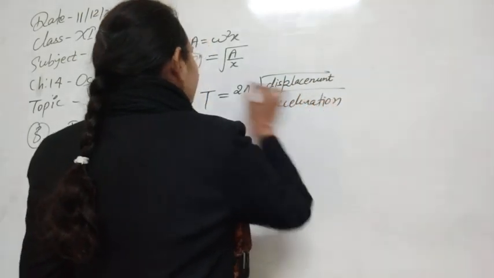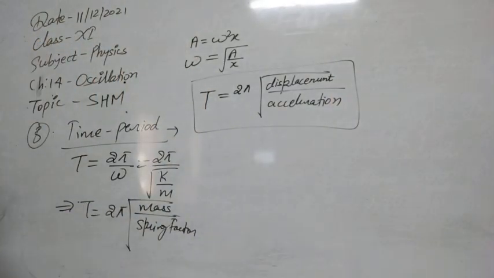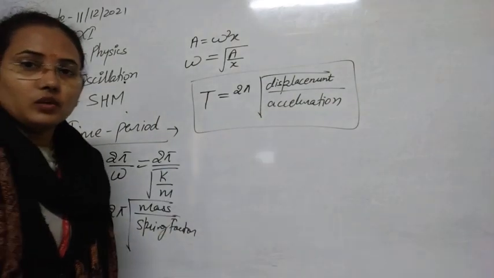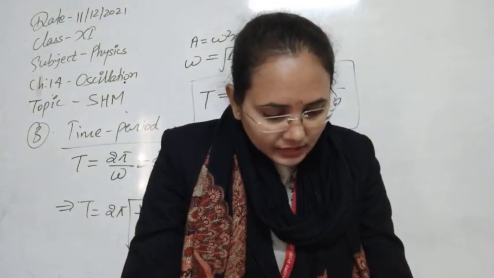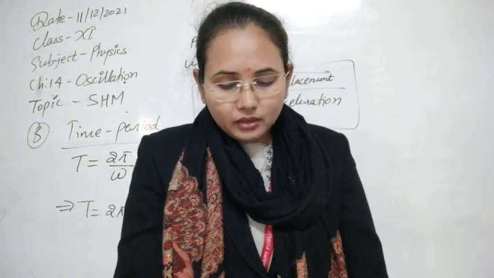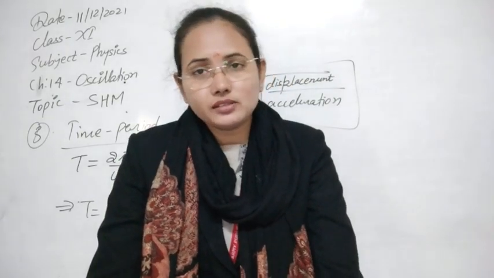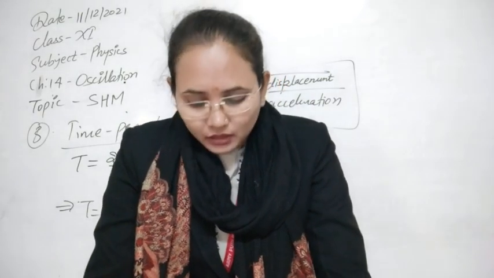So the time period is also given as T is equal to 2 pi root of displacement upon acceleration. It means if we know the displacement and acceleration of the particle, we can easily calculate the time period of the system, that is the time taken by the particle to execute one oscillation.